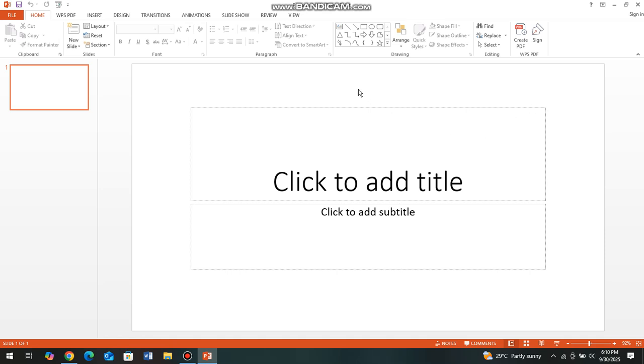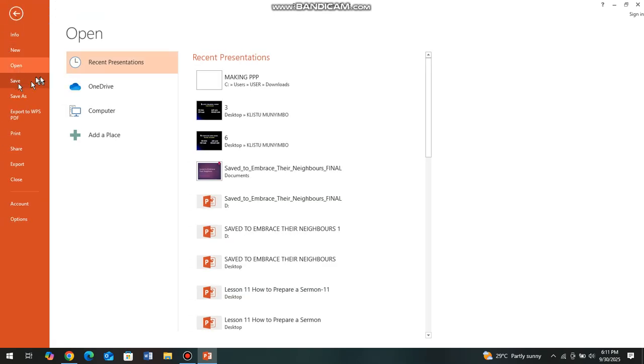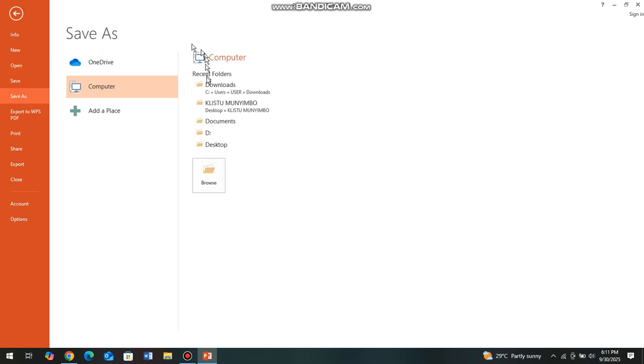You need to understand that you need to save the document. That is important. Saving is important. For saving, you can use Control key plus S, which will give you a chance to save. Or you can come here on file, click there, then come on saving. Or you especially need to come on save as, so that you choose where it should be saved. Let's save it maybe under desktop there.